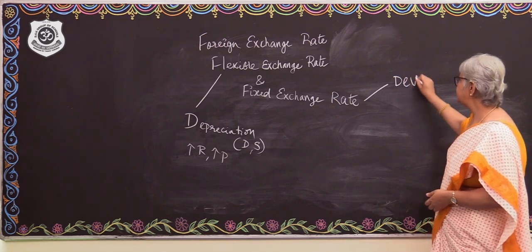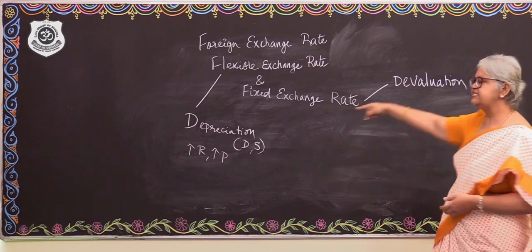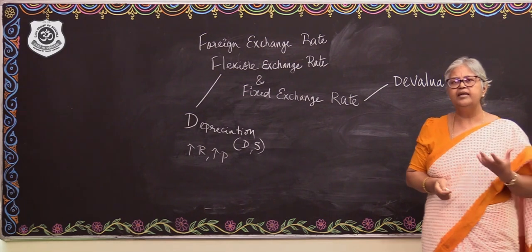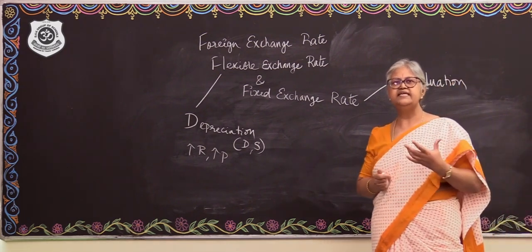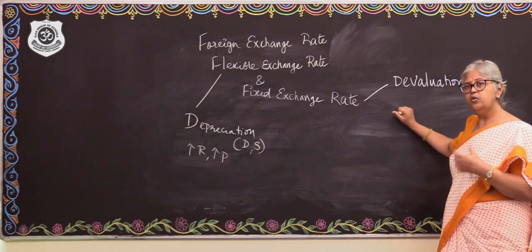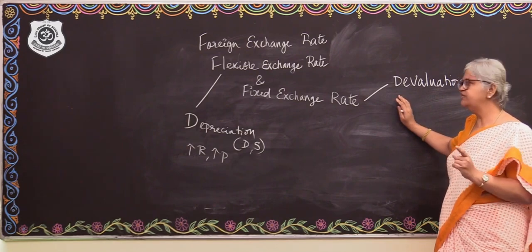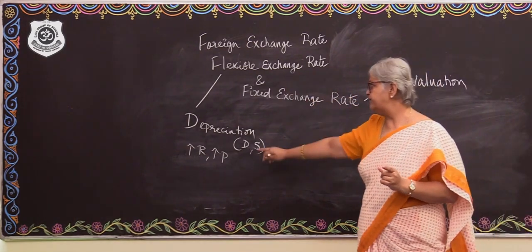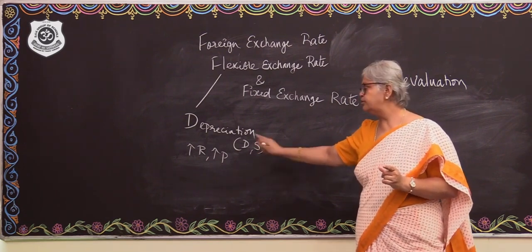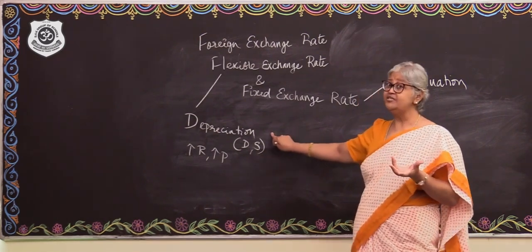The concept is called devaluation in a fixed exchange rate system, where the government brings down the value of the currency by fixing it in such a way. So, when the government fixes a lower value for the domestic currency, it is devaluation. In the flexible exchange rate system, when demand and supply forces reduce the value through a rate increase, that is called currency depreciation.